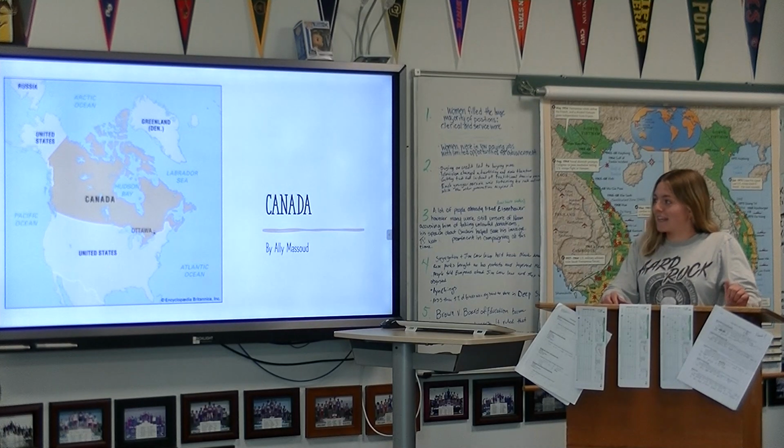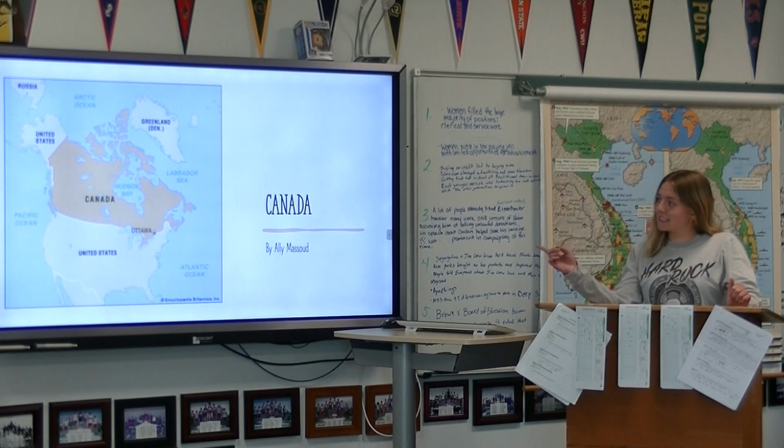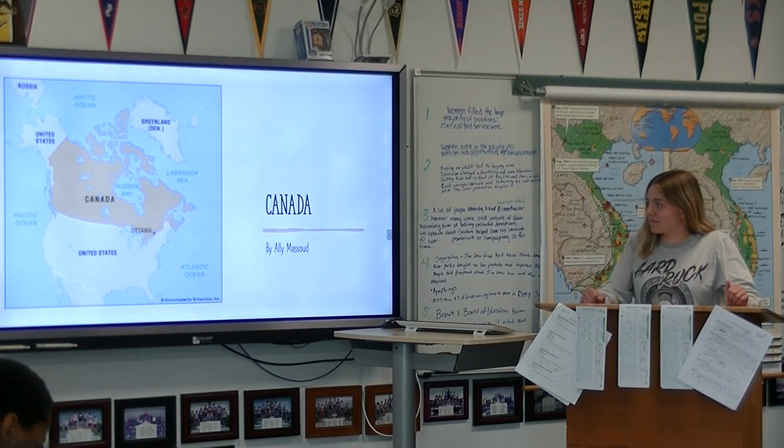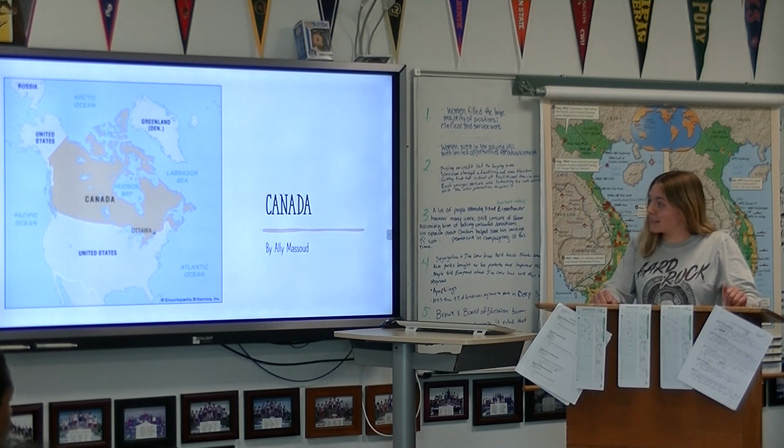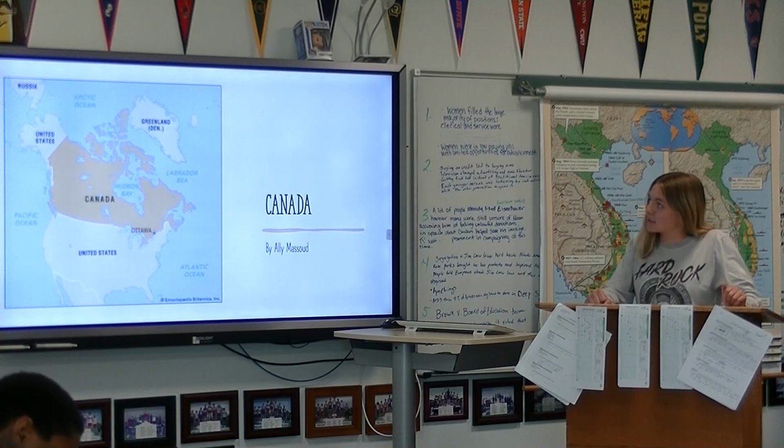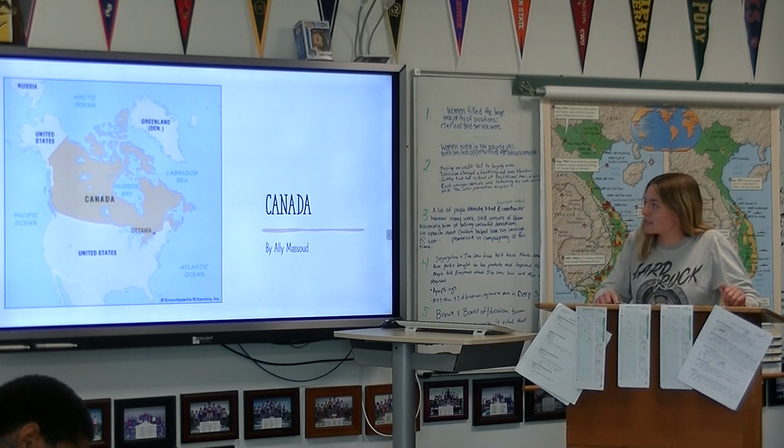Okay, this is Canada, and I'm trying to see, this is the map, and we border them. Canada borders the United States, and we also have Greenland.